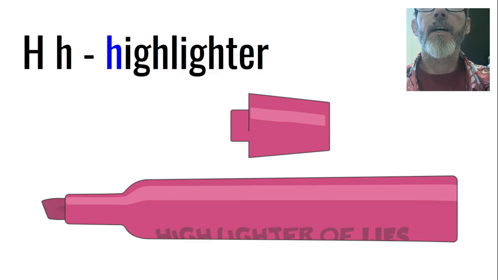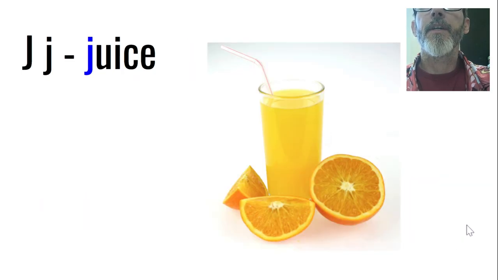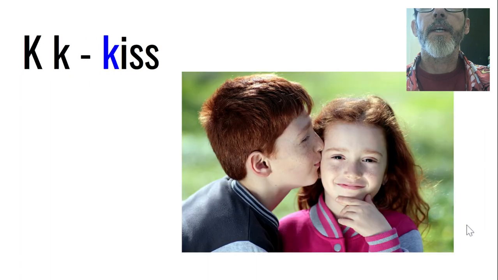Highlighter. J has 1 sound. J, juice. K has 1 sound. K, like kiss.